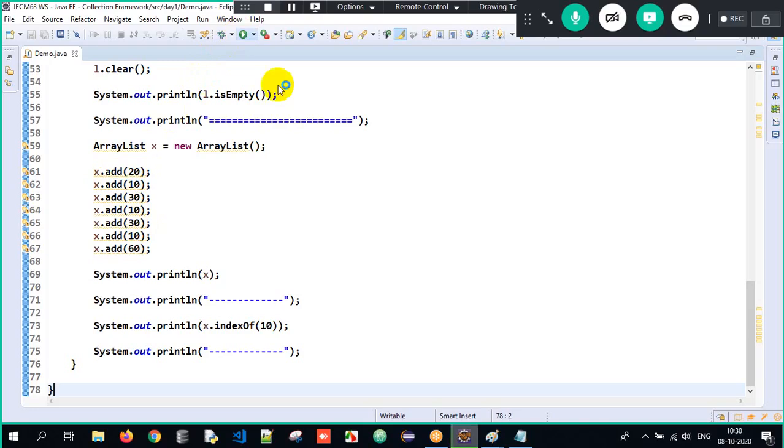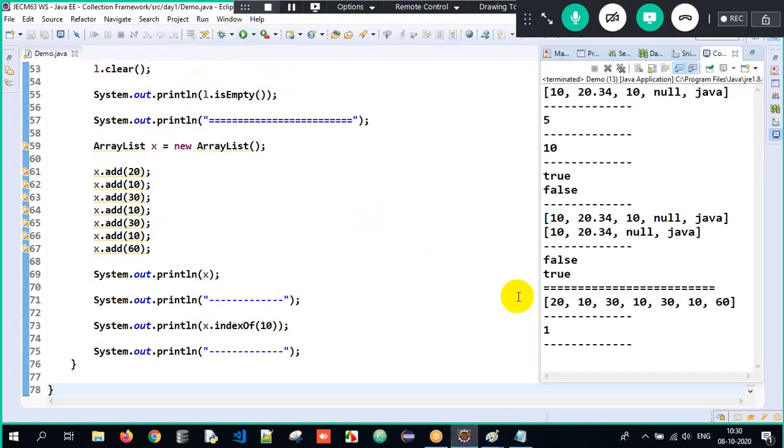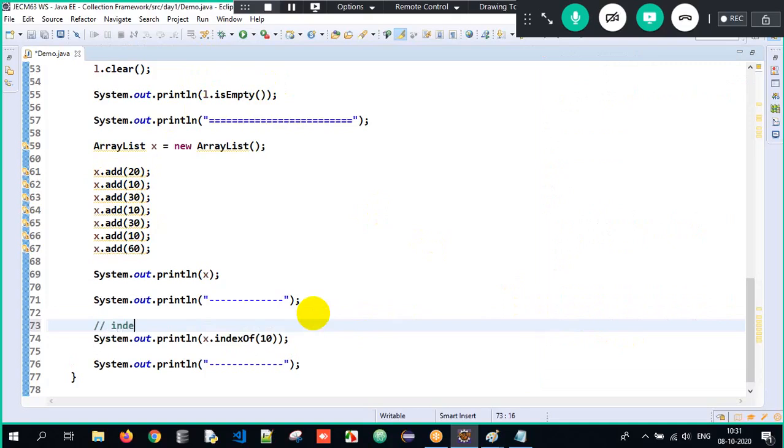If you closely observe, there are multiple occurrences of 10, right? But the indexOf function will always check the first occurrence only. So indexOf is used to find the index position of an object, and in case of duplication, always the first occurrence will be considered here.